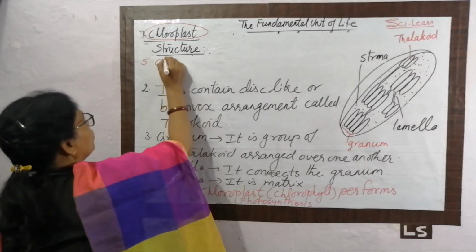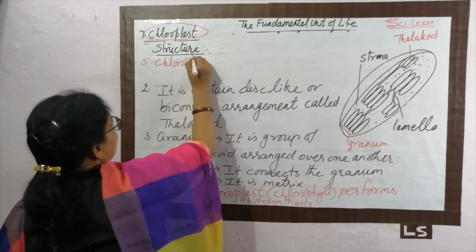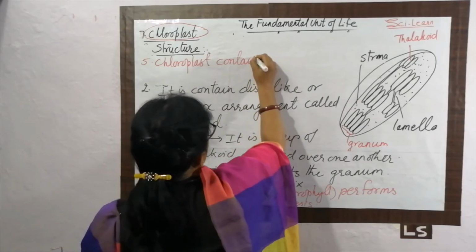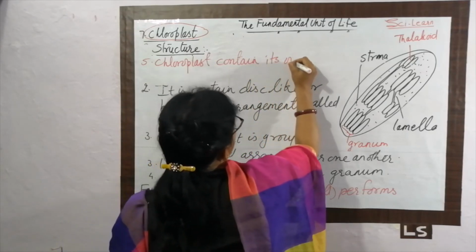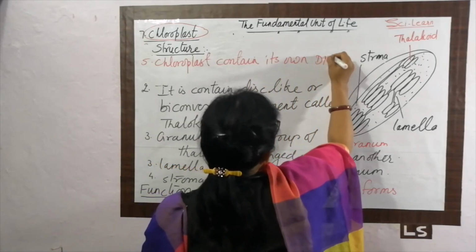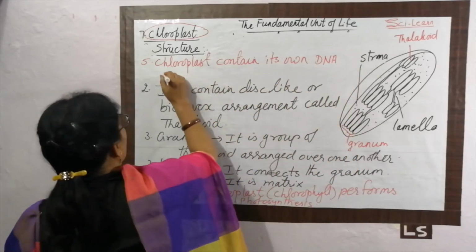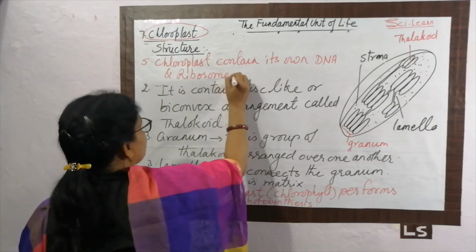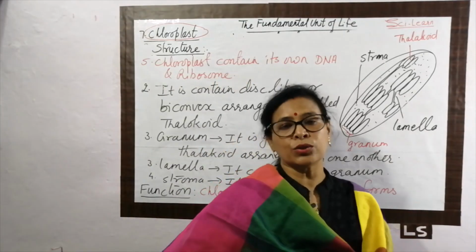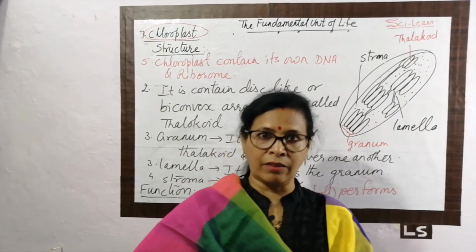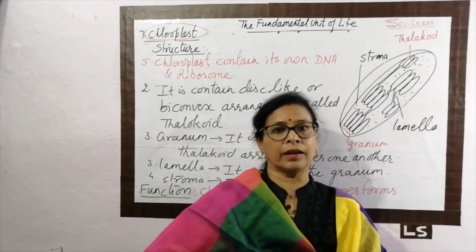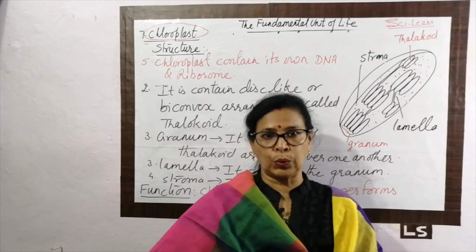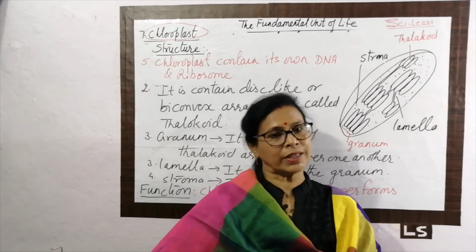Chloroplast contains its own DNA molecule and ribosome. Now we have two cell organelles here which have their own DNA and ribosome. One is the mitochondria and the next one is the chloroplast. So this is all for today's class.